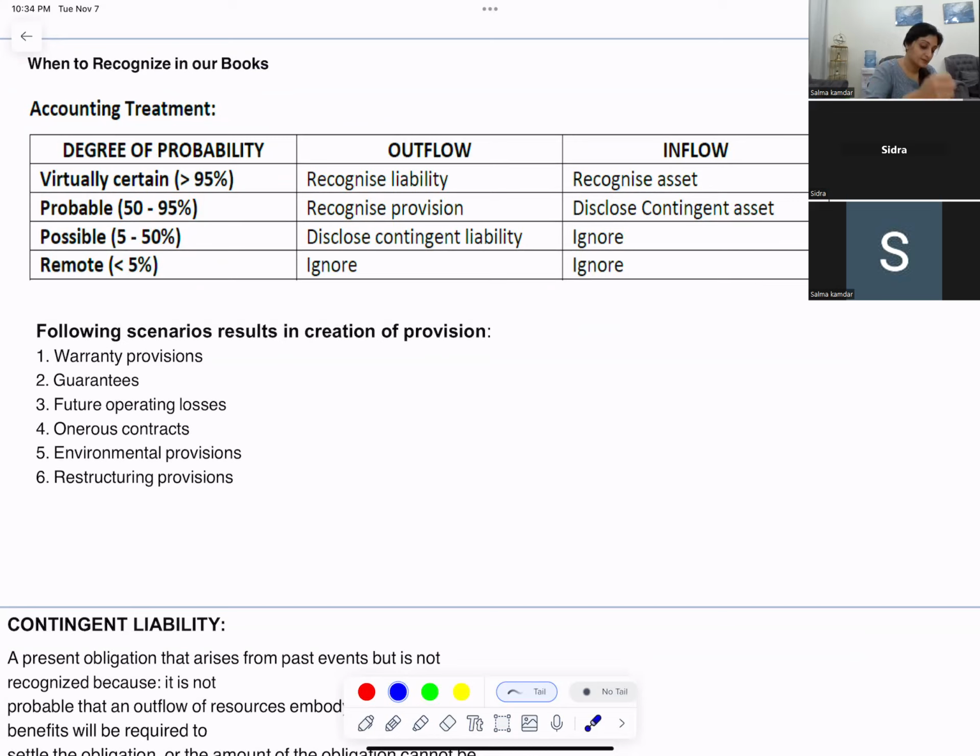A provision is basically a liability that is uncertain in the time and the amount.